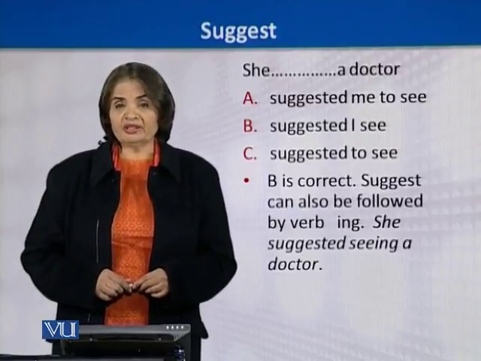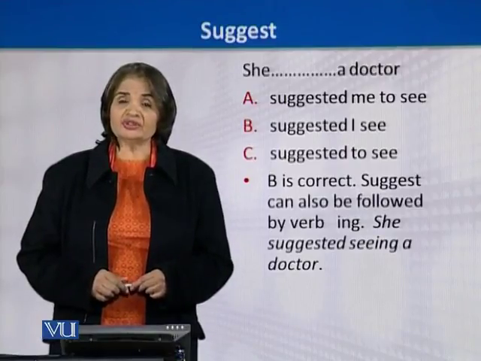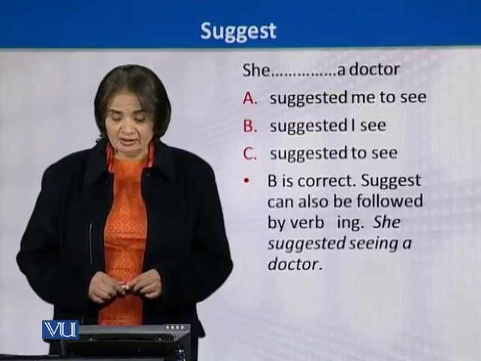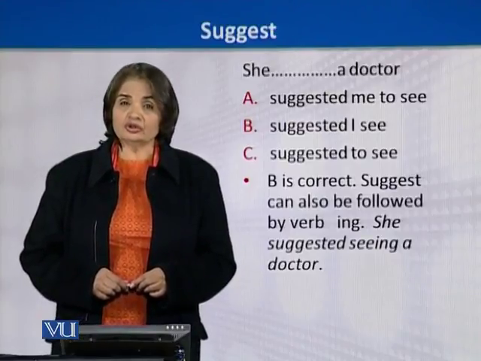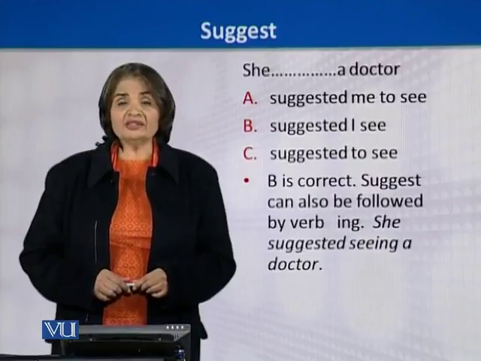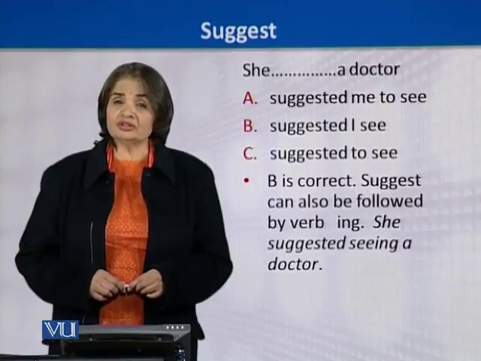But in order to know whether there can be other ways to say the same sentence, it can be said that she suggested seeing a doctor, or she advised seeing a doctor, or she gave me an advice to see the doctor.